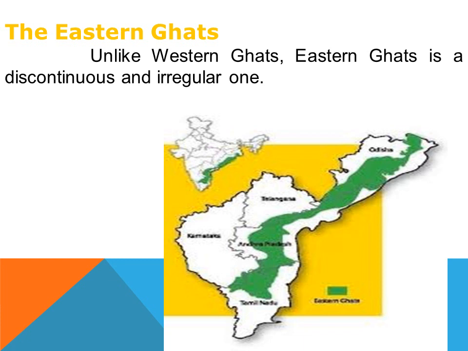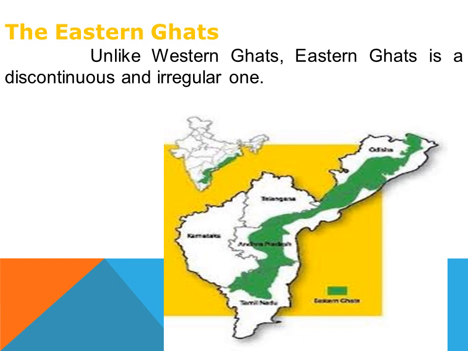And it is dissected at many places by the rivers, because many rivers flow through in between, so it is not continuous. Okay, and all the rivers drain into the Bay of Bengal, and its height ranges from 1100 to 1600 meter.